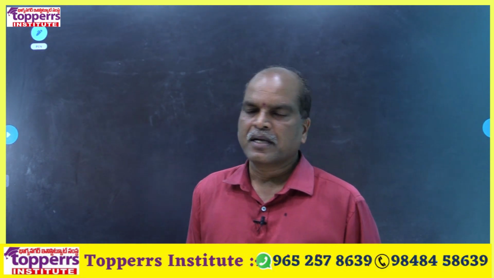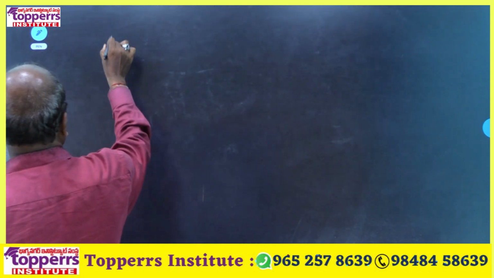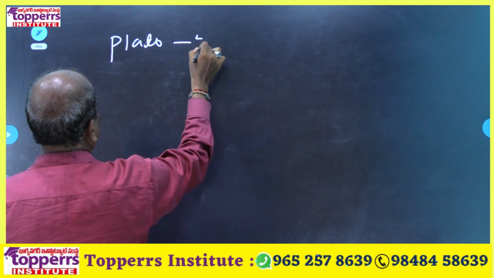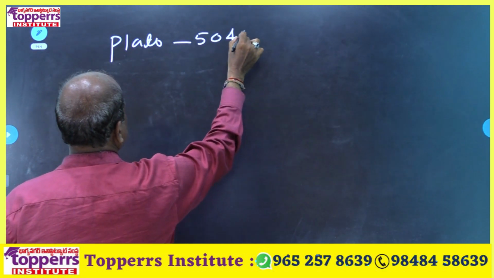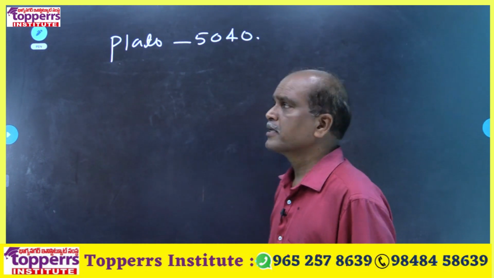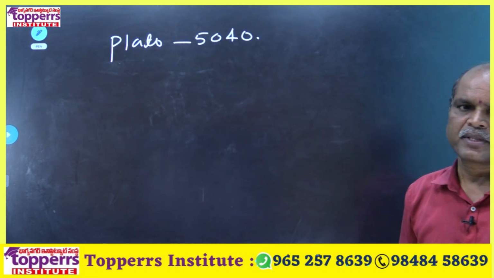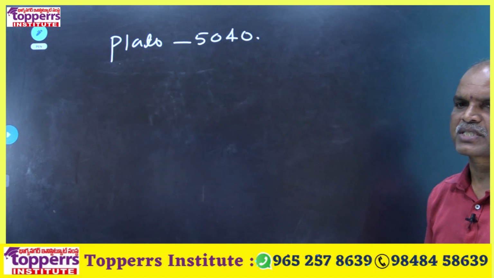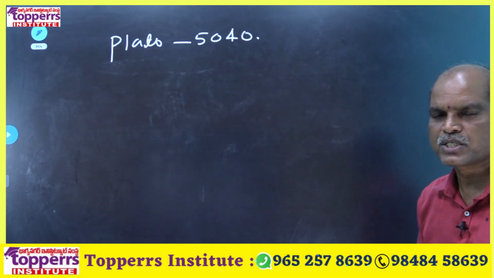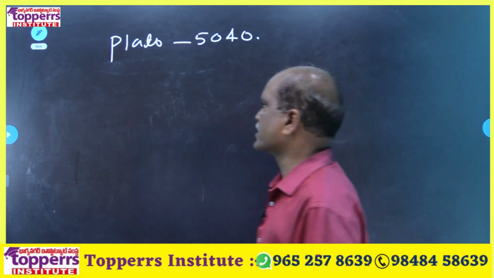According to Plato, the ideal population of a state is 5040. How much? 5040.